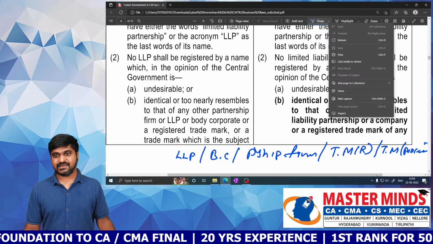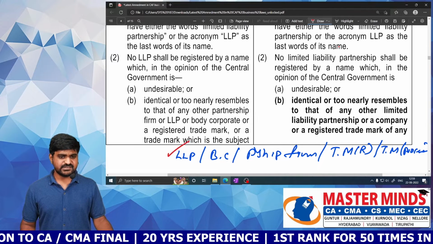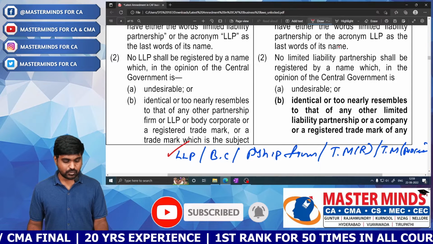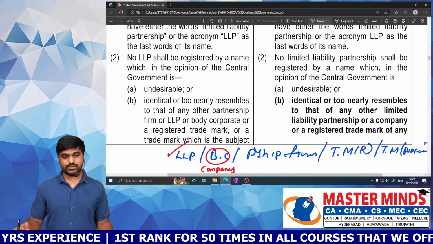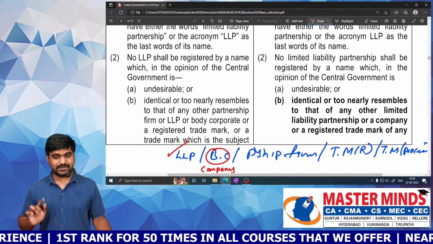But now there is an amendment. So what is that amendment? Now we need to compare with existing LLP. There is no change in it. Now we need to compare with company instead of body corporate. So it is not body corporate, it is company. So we need to compare with company, not with body corporate. That is one amendment.